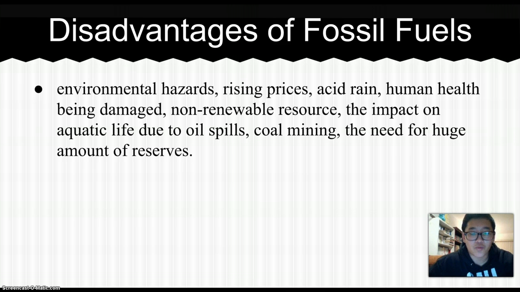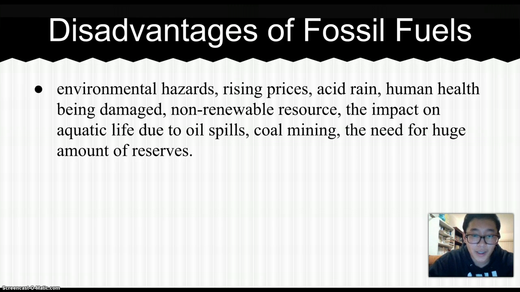Another example is rising prices. The prices of oil will slowly increase due to it being a non-renewable resource. A non-renewable resource is basically a resource that cannot be produced as fast as it is being consumed. Oil takes millions of years to make, so as supply decreases, prices increase.